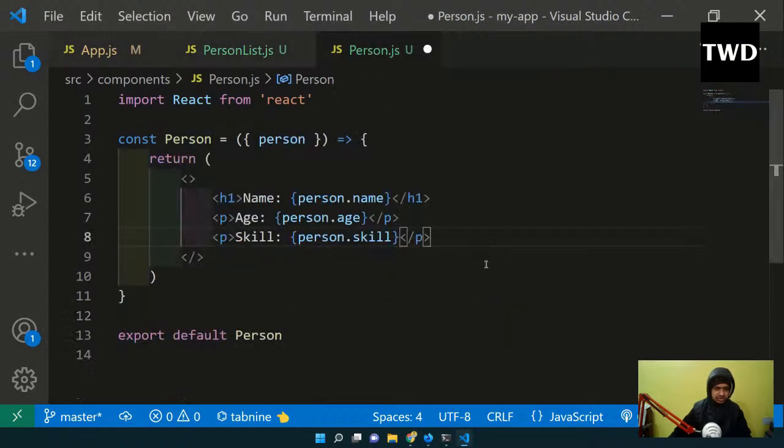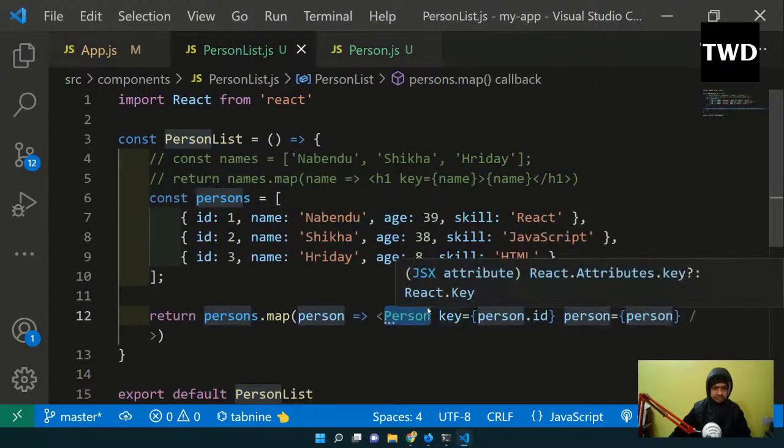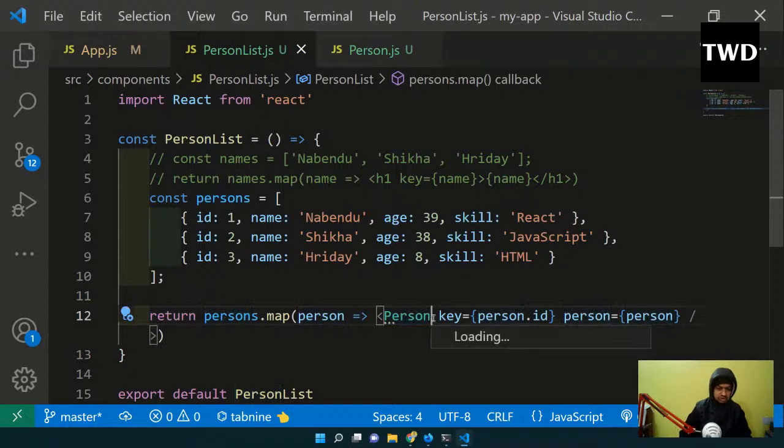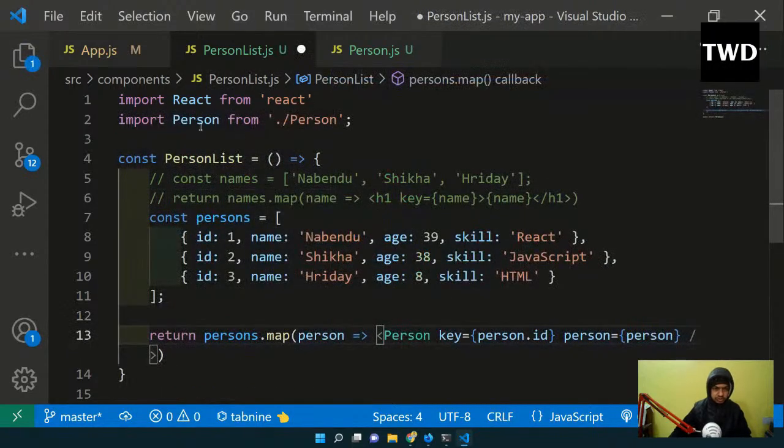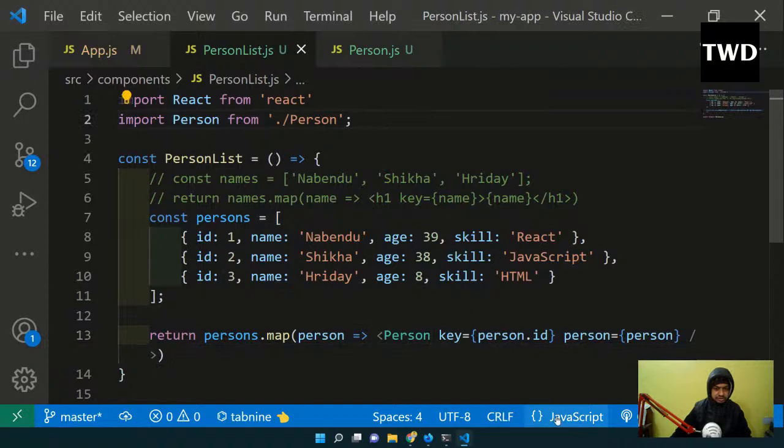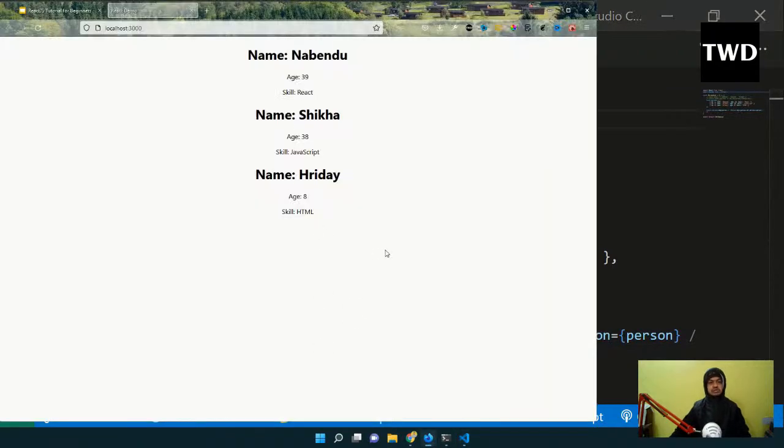It's okay. And I have to import this Person also, because otherwise it will give me an error. Save it. Now no error, and all the persons will be shown like this.